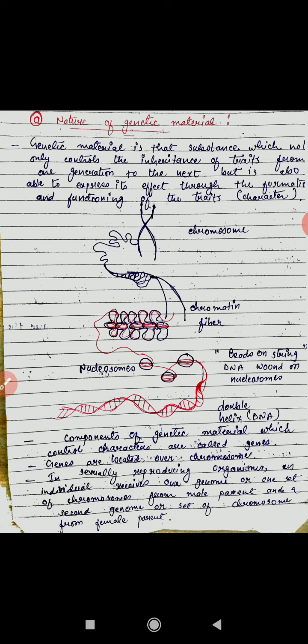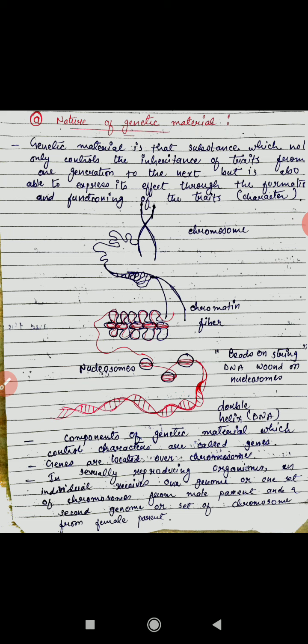Genes are located over the chromosome. In sexually reproducing organisms, an individual receives one genome, or one set of chromosomes, from the male parent and a second genome, or set of chromosomes, from the female parent.